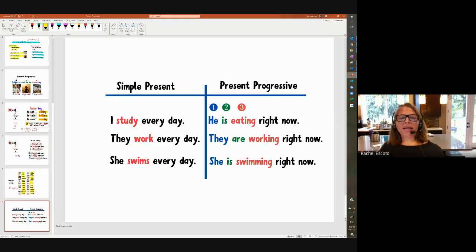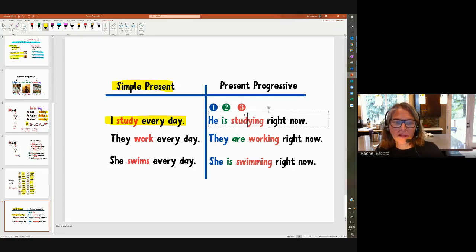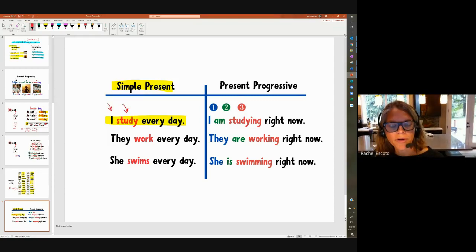Here we go. The simple present is I study every day. Let me fix this. Okay, I think I fixed it now. Okay, this one says, I study every day, right? That's the simple present. We have a subject and we have a verb, right?